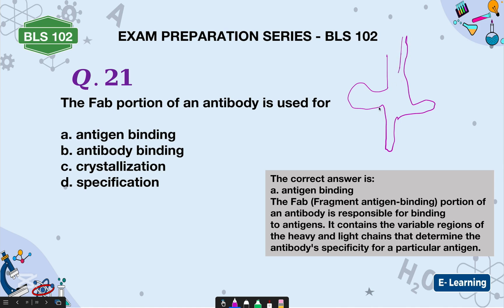All right, I don't know how to draw very well, but the Fab portion of the antibody is called the fragment antigen binding portion of the antibody and is responsible for binding antigen. It contains the variable regions of the heavy and light chain and determines the antibody specificity for a particular antigen. All right, for a particular antigen. It has the heavy chain and the light chain. Sorry about that. All right, a Y-shaped something.